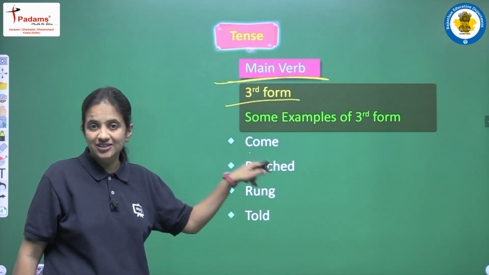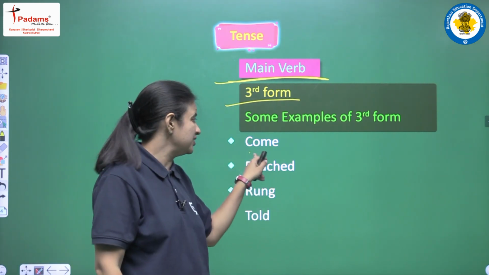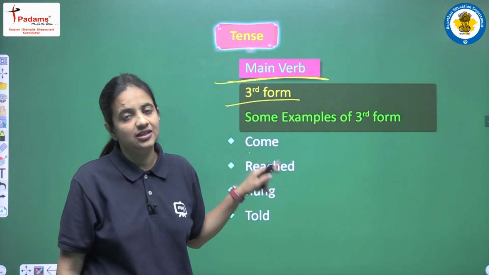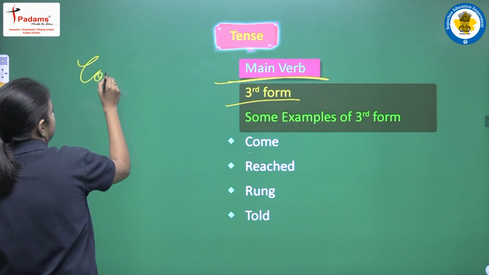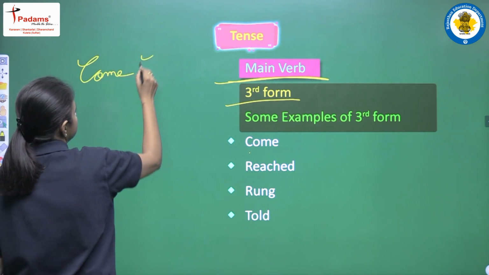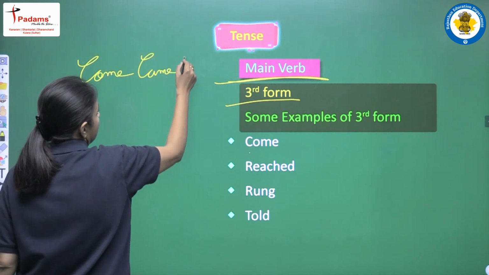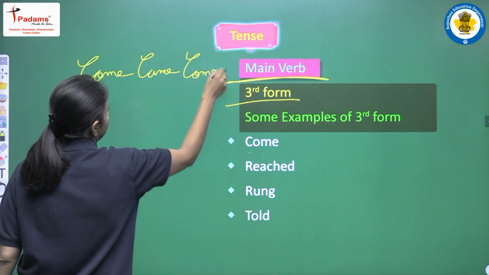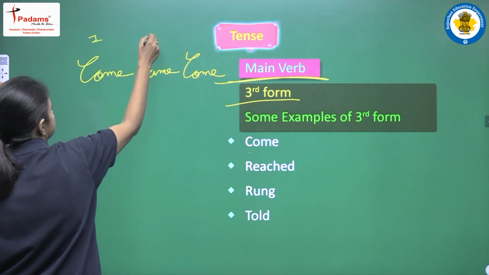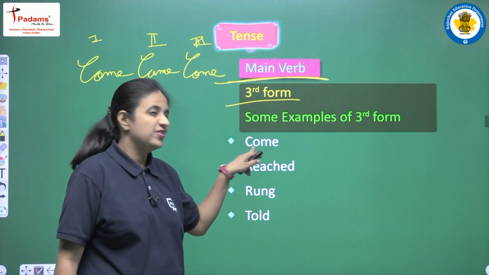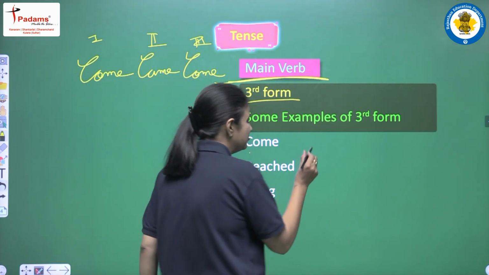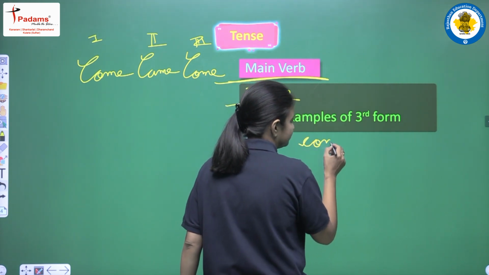So this is the third form. Okay, so don't get confused that this is the first form, because the third form is also come, right? So let's say, the first form is come, the second form will be came, and the third form will be come again. Okay, so this is first, this is second, and this is third form. So here we are having come, and this is the third form of come.